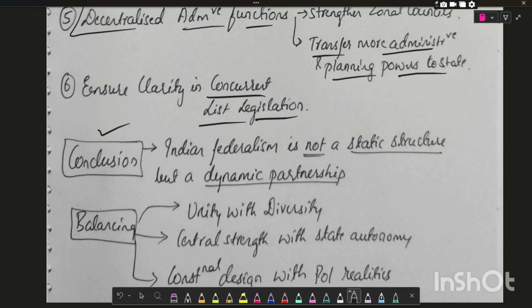Indian federalism is not a static structure but a dynamic partnership which balances unity with diversity, central strength with state autonomy, constitutional design with political realities. I repeat, Indian federalism is not a static structure but a dynamic partnership where it balances unity with diversity, central strength with state autonomy, constitutional design with political realities.